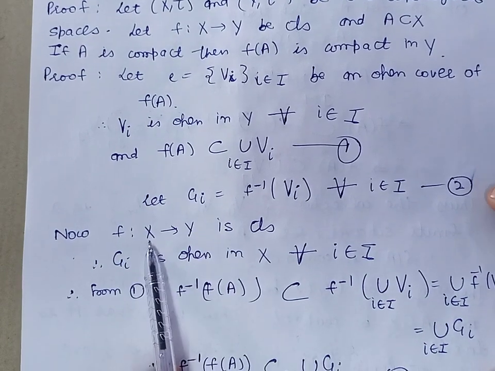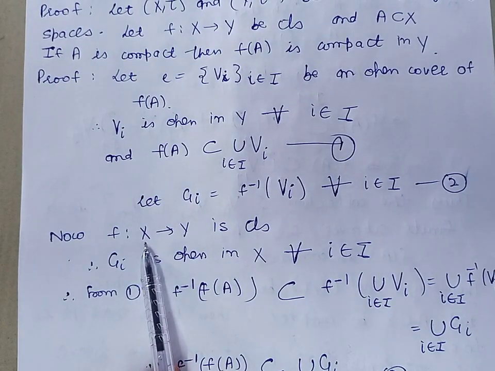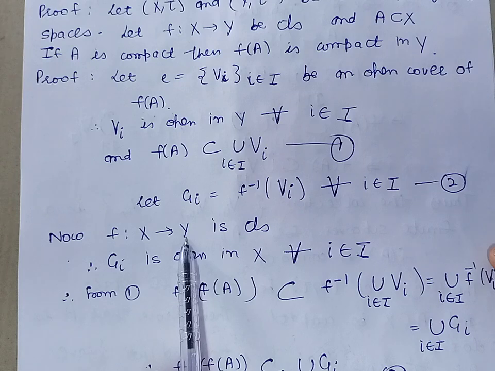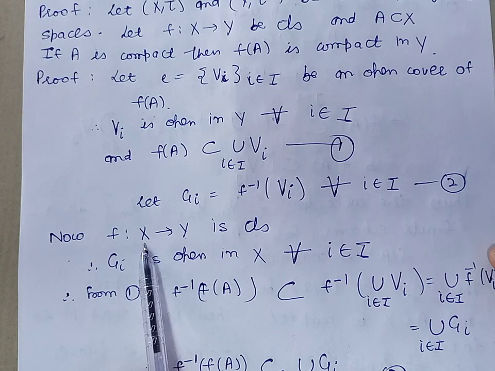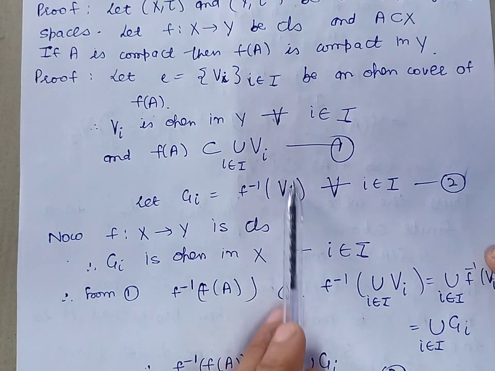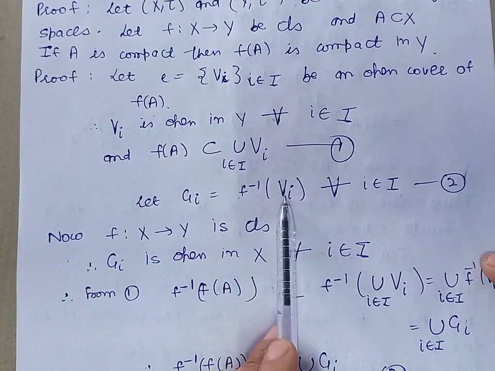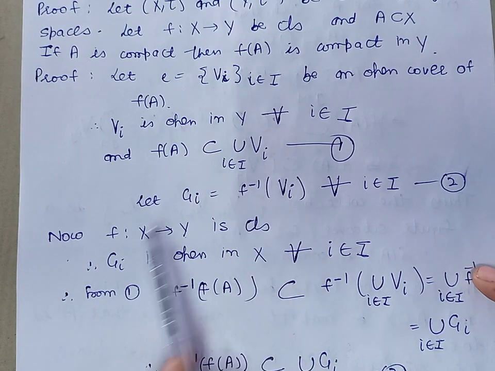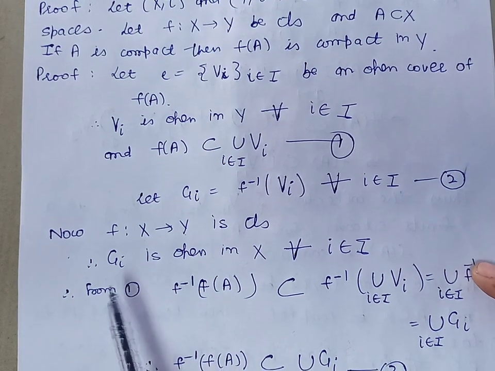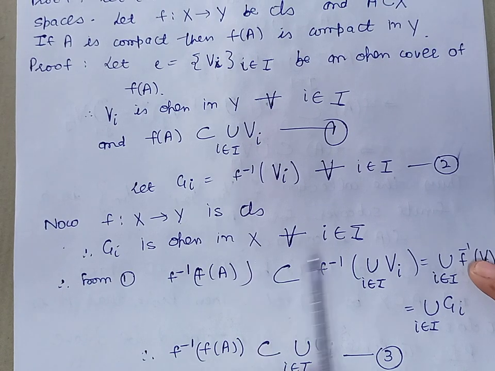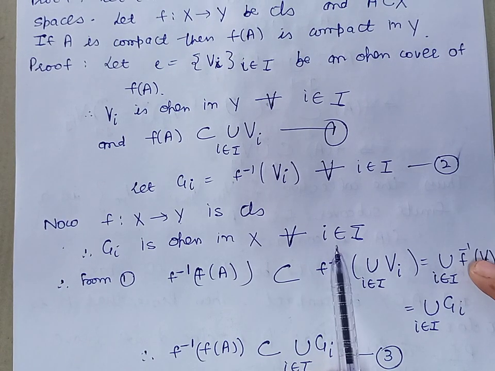Because the function f is continuous, and if a function is continuous, then the inverse image of every open set in Y will be open in X. Since Gi is the inverse image of the open set Vi, and Vi is a subset of Y, this set will be open in X. So we can say that Gi is open in X for every i belonging to the index set.